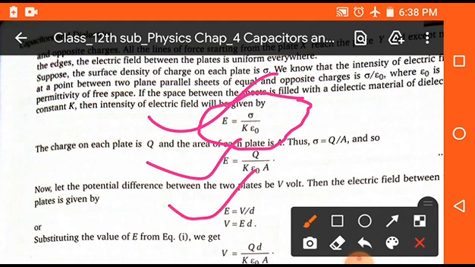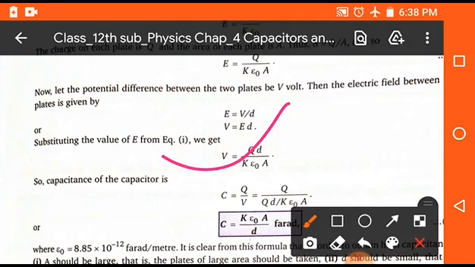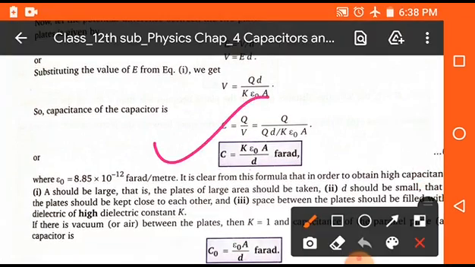And we know that E = V upon d, where V is the potential. So V = Qd upon K epsilon naught A, and putting this value in C = Q upon V, we get the required formula of the parallel plate capacitor: C = K epsilon naught A upon d.